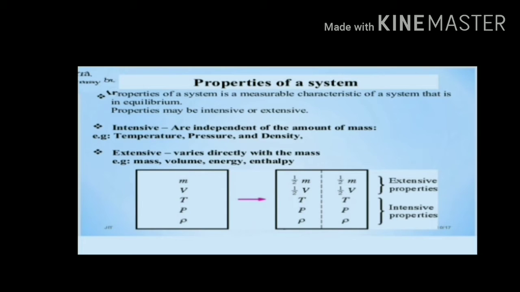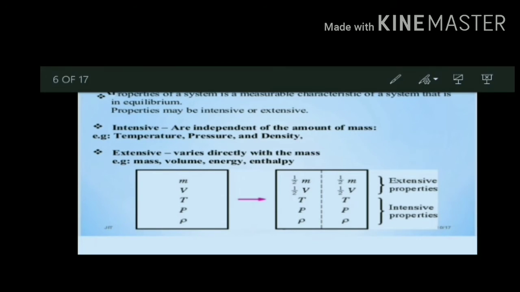Properties which do not change after adding an amount of mass, like temperature, pressure and density, are the intensive properties. Intensive property examples are pressure, temperature, density. Extensive property examples are volume, energy, enthalpy, mass.